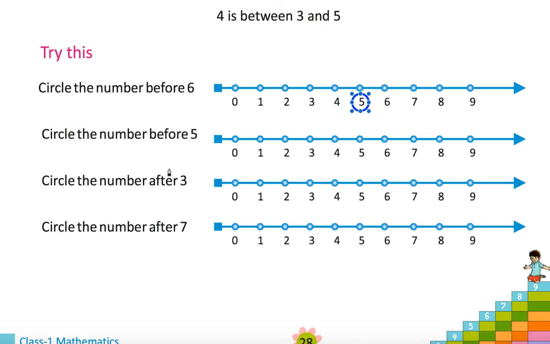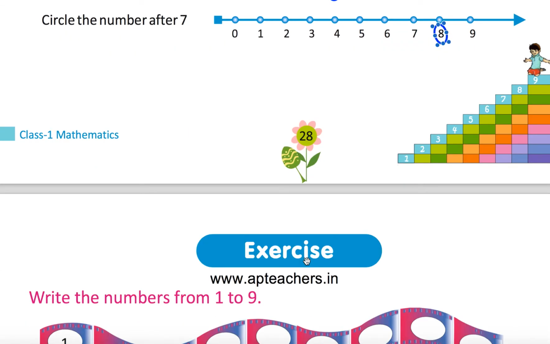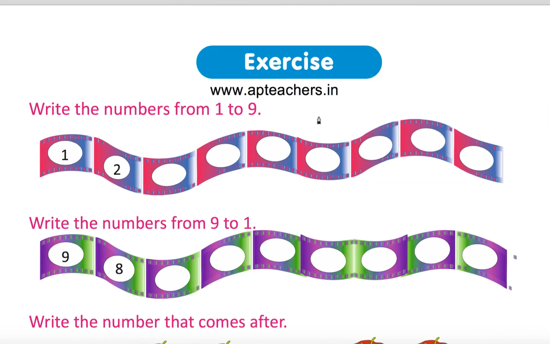Yes, 5. Circle the number before 5. 4. Circle the number after 3. 4. Okay. Circle the number after 7. 8. Okay. Now exercise. Write the numbers from 1 to 9.